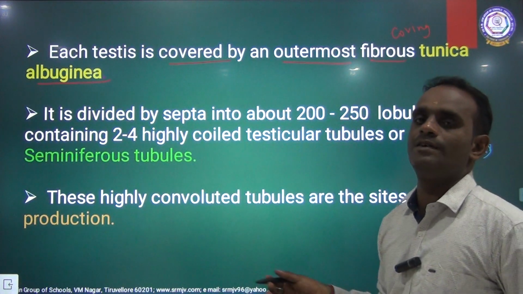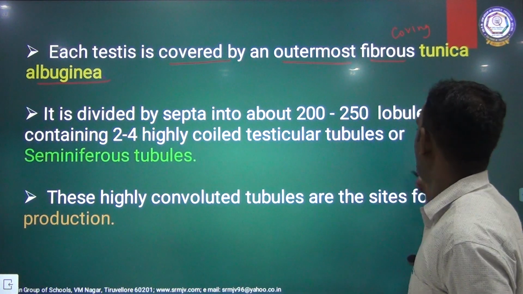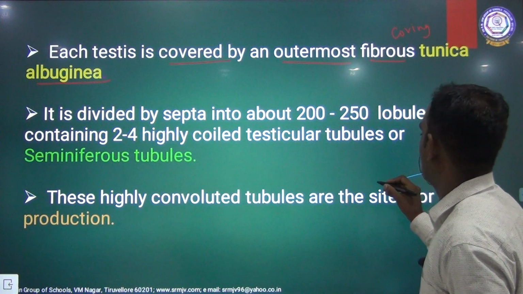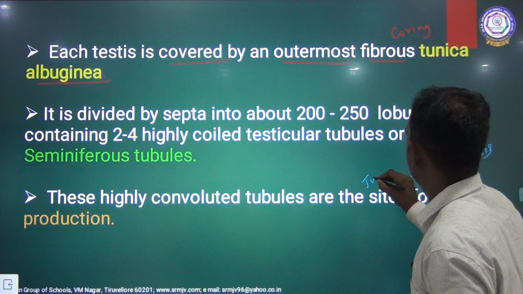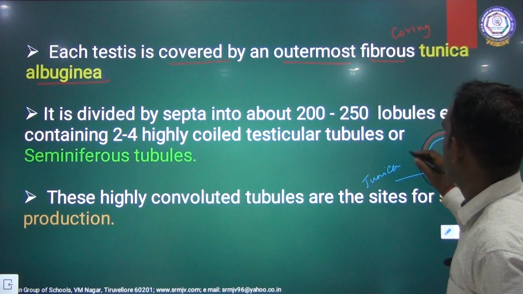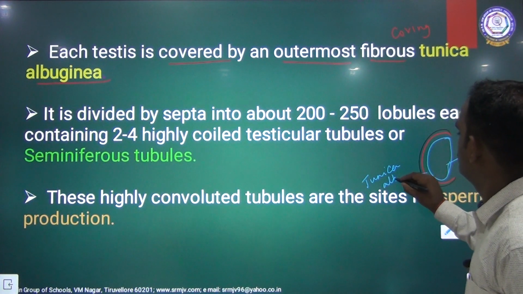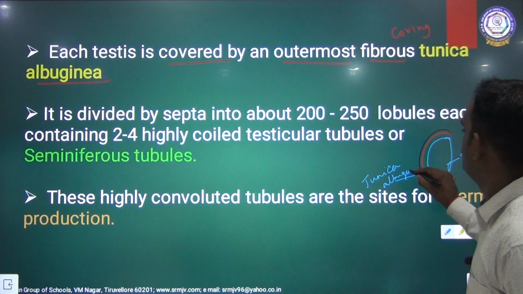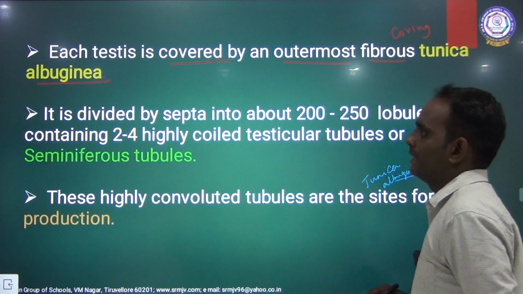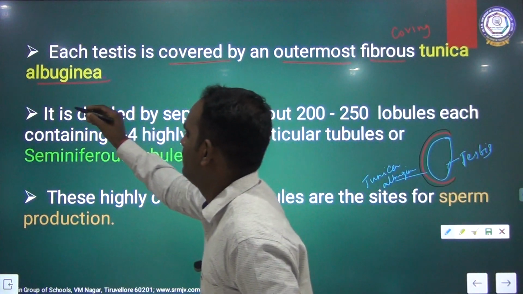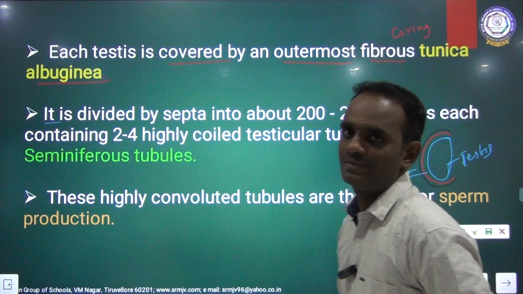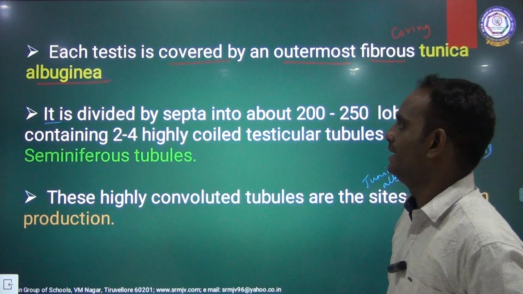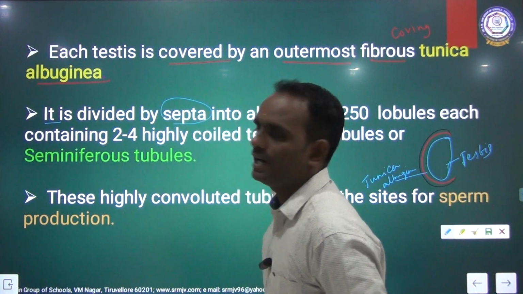This testis is covered by an outer fibrous covering called tunica albuginea. The testis is divided by so many septa.